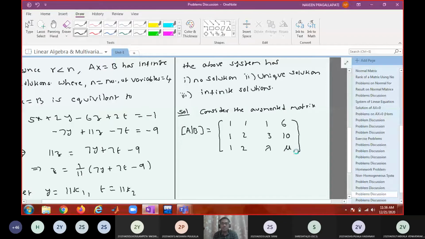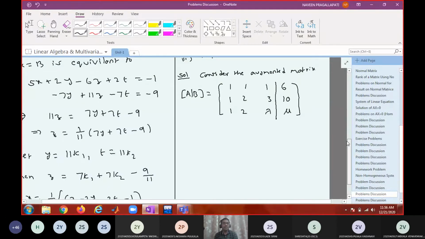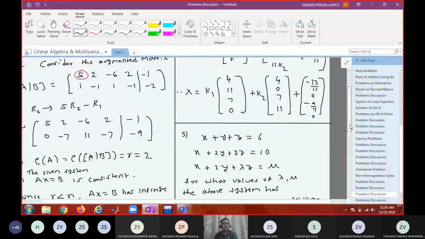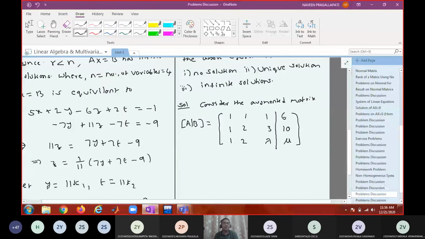So convert into echelon form. So what are the row operations? R2 gets R2 minus R1, and R3 gets R3 minus R1.